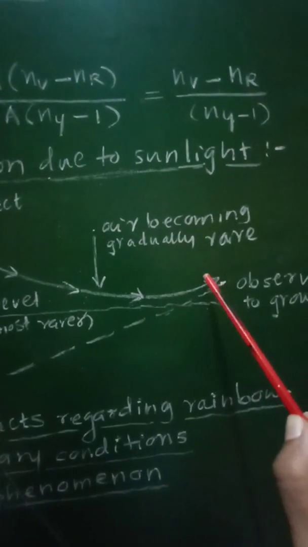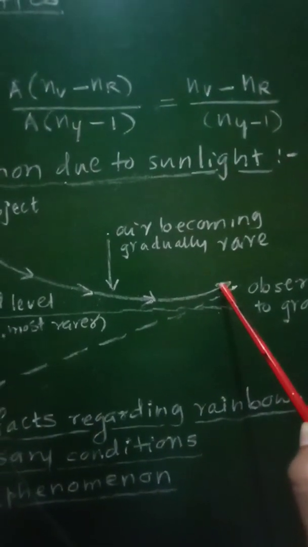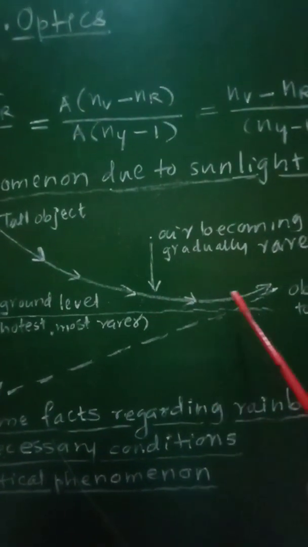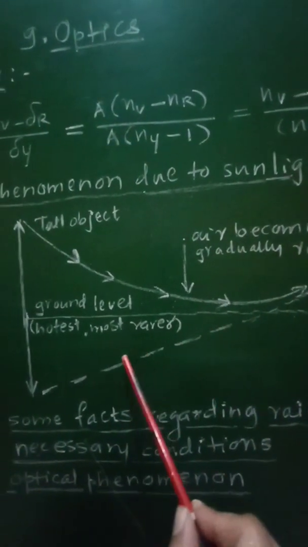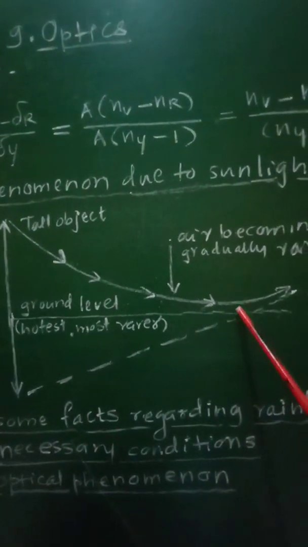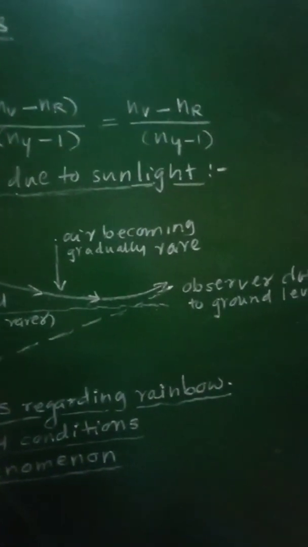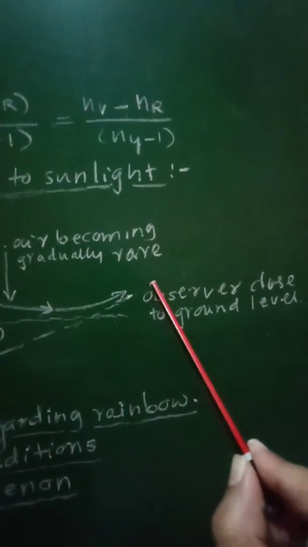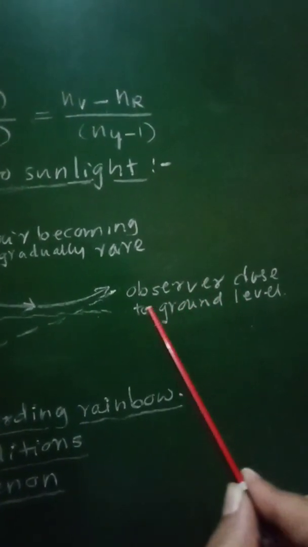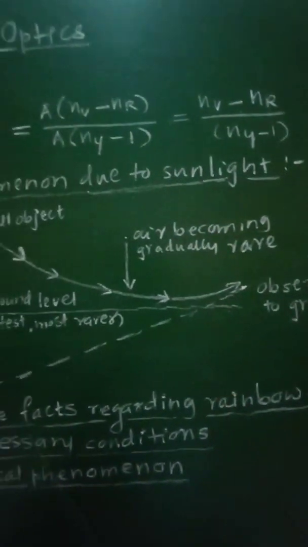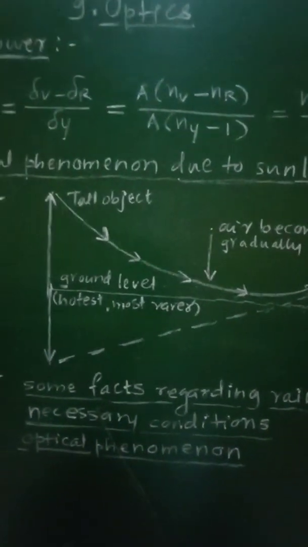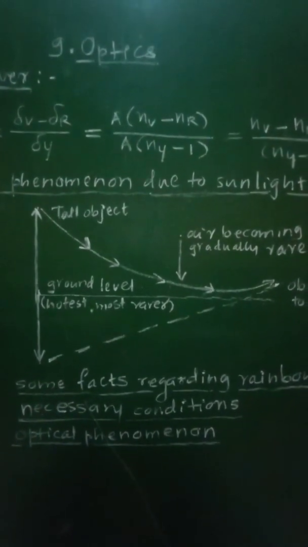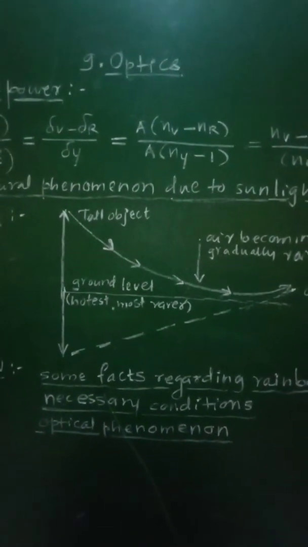And when it is observed by the observer, at that time it will be observed that this ray of light is coming here along this direction, and therefore there will be formation of the mirage, and it will be observed by this observer which is close to the ground level. So now let us see actually how that formation of the mirage will take place.